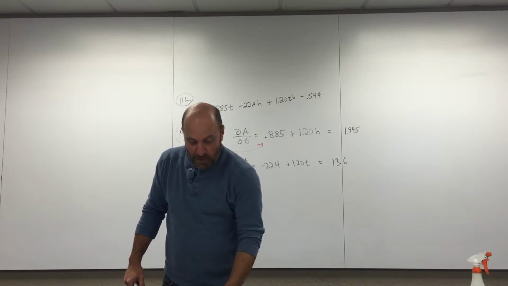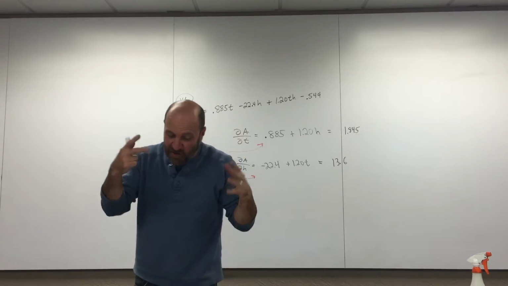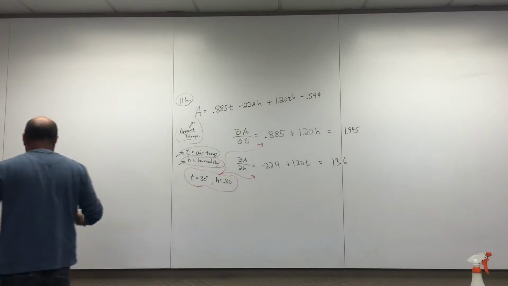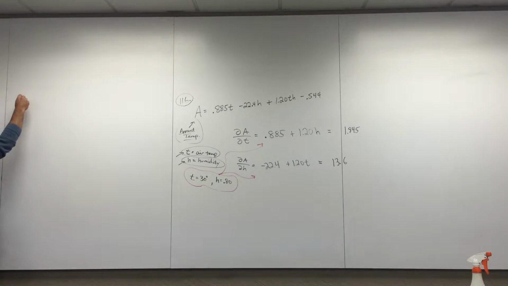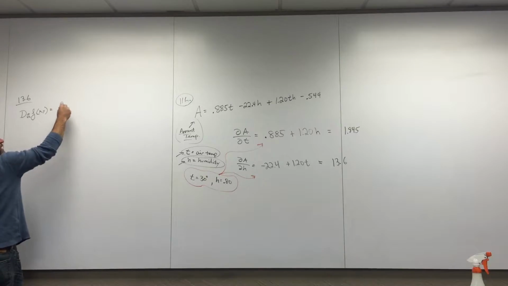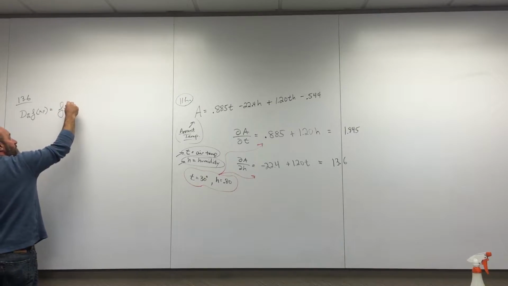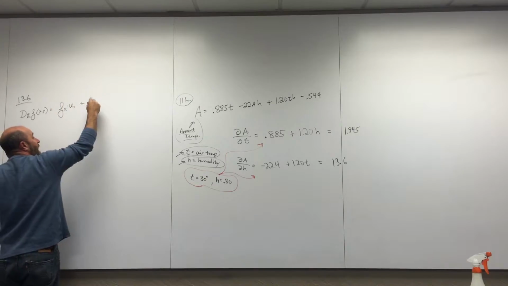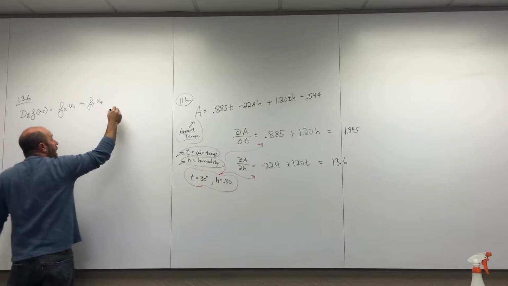I'm flipping the pages. I'm going to 13.6, which is where all the good stuff is. I'll quickly remind you of this. In 13.6, we had this lecture Friday, but we learned how to find what we call the duff. And it is just f_x times u1 plus f_y times u2.